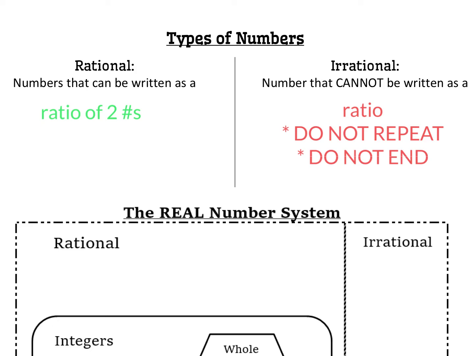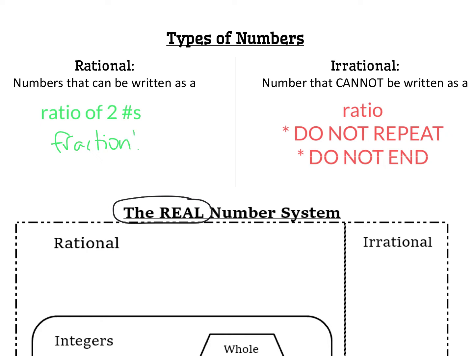Okay, let's talk about types of numbers. The numbers that we study in 8th grade are numbers that can be classified as being rational or irrational. These are what we call real numbers, and we'll talk more about that down here in a second. But rational numbers are numbers that can be written as a ratio of two numbers. Basically, that means we are talking about fractions.